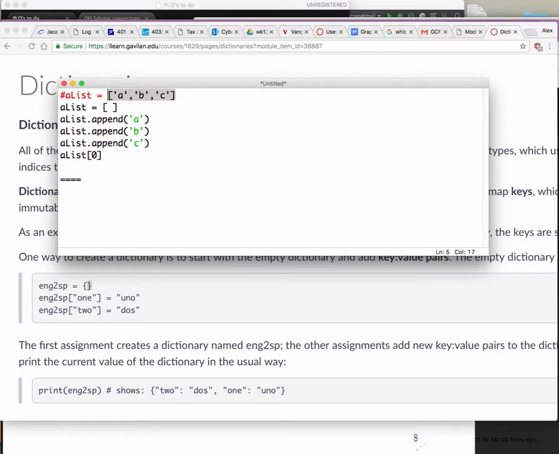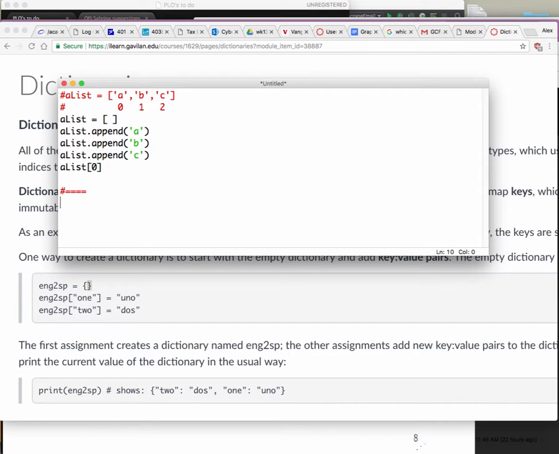And that will create this list up here, basically. We start with an empty list, we add 3 letters to it, and then if I wanted to show the first one, like before, this is your 0, this is your 1, this is your 2. Okay, so with a dictionary, what you're going to do is, if you want to make an empty dictionary,